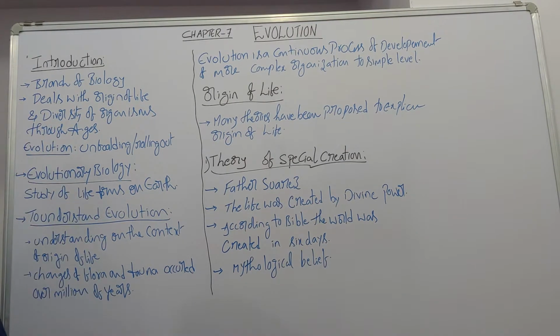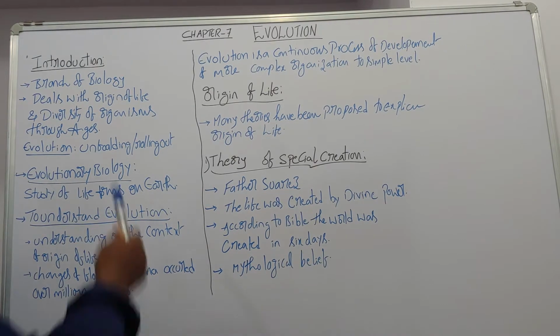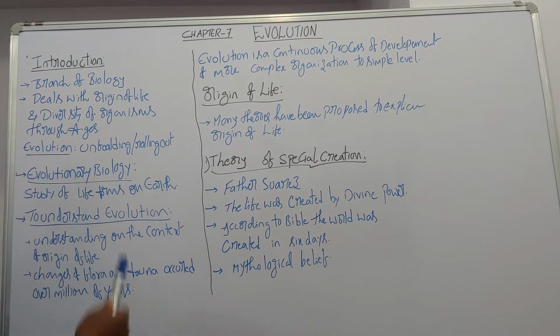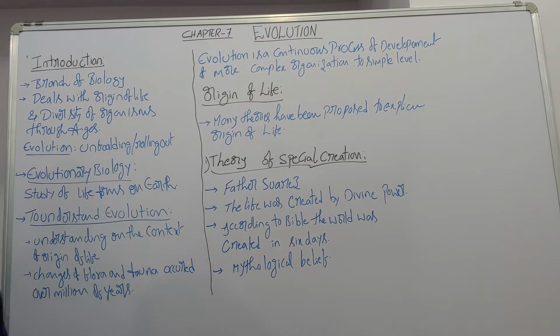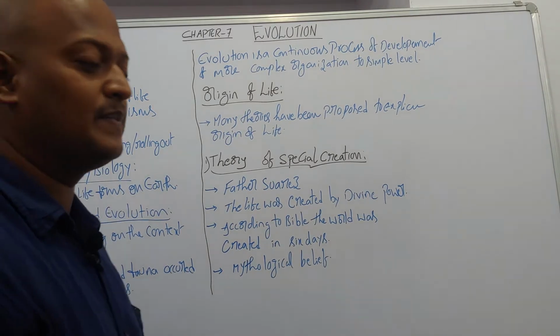Evolution is a branch of biology. It deals with the origin of life and diversity of organisms through ages.